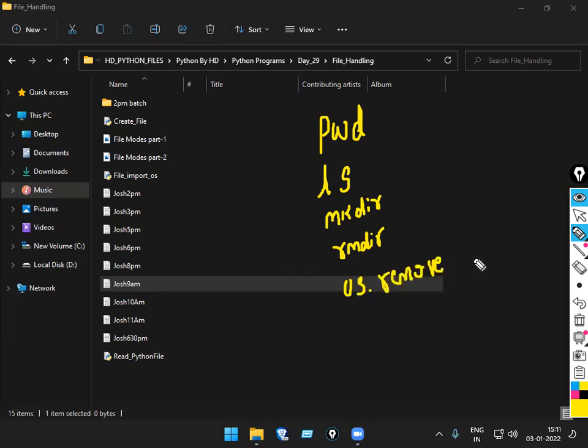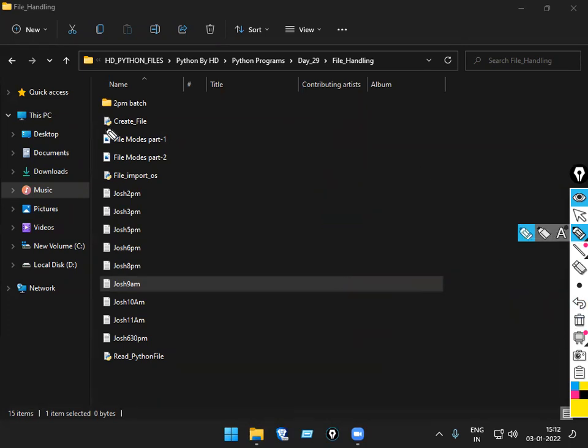We have to first of all import os. Then if you want to check whether the file is there or not, how can you find? os.path.exists. Then you can pass the file name to check whether that file is there or not. If it is there, what will come? True. If not there, False. So these things are totally practical oriented. You have to compulsorily practice this.